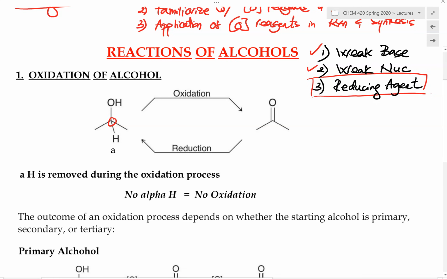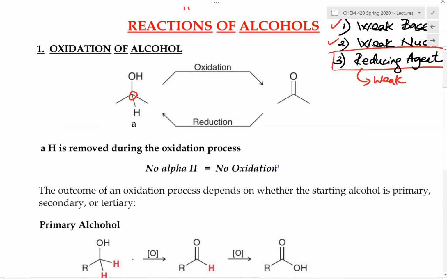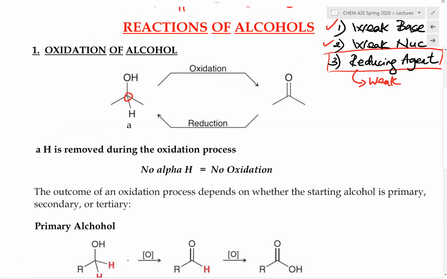So alcohols are basically weak reducing agents. And we call them reducing agents because in this process, they are getting oxidized. So therefore, they are the reducing agent, and they're weak reducing agents. Because they're weak reducing agents, in order for them to react, we need to treat them with a very strong oxidizing agent in order for them to undergo these types of reactions. So first, let's now introduce the term oxidation of alcohol.